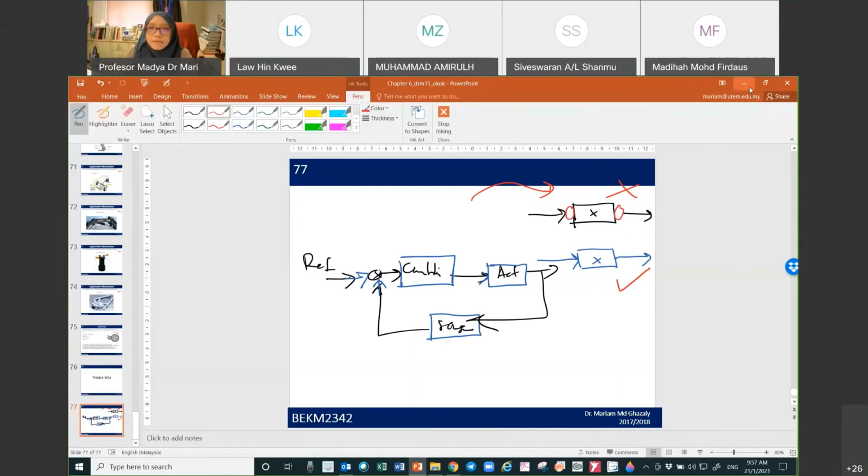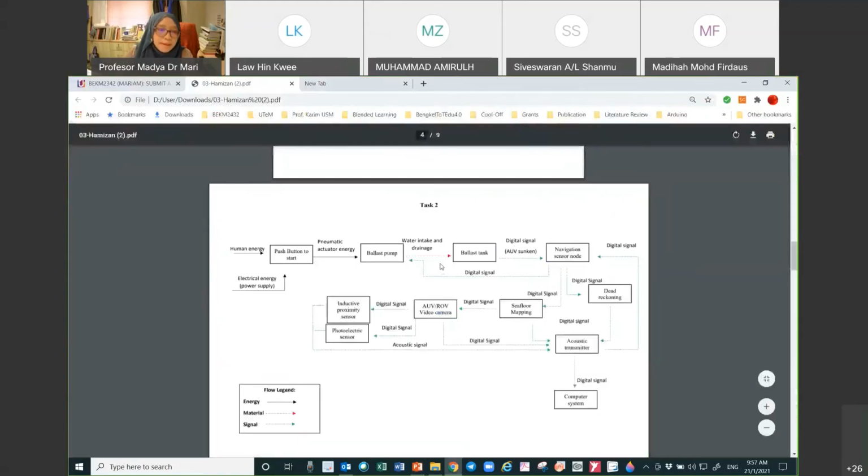Okay, so at this point for me, the arrow is not connected, so maybe I'll deduct a little mark. It should be connected. Other than that, I think it should be okay. And then you draw out the flow legend, right? So that's good. It means that you differentiate between the energy, material, and signal flow. So this is one way.